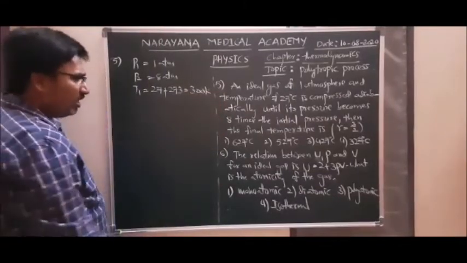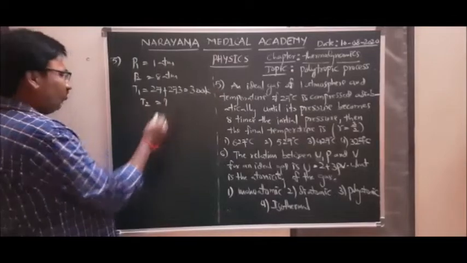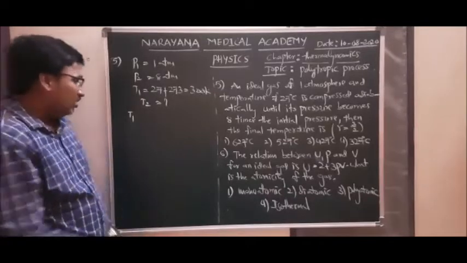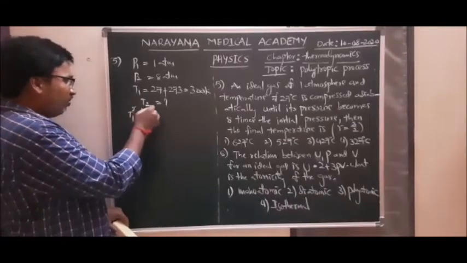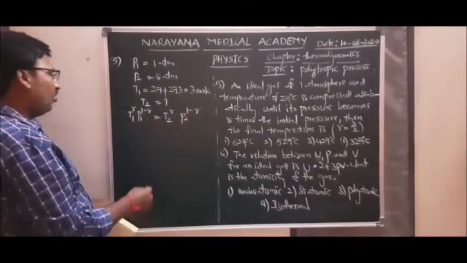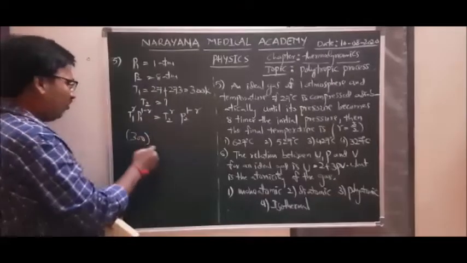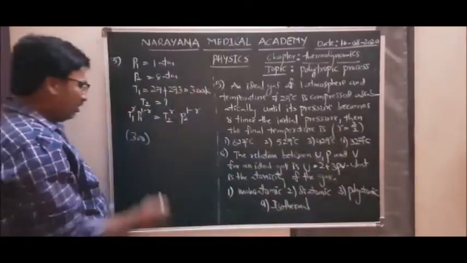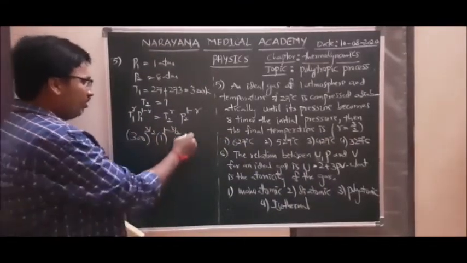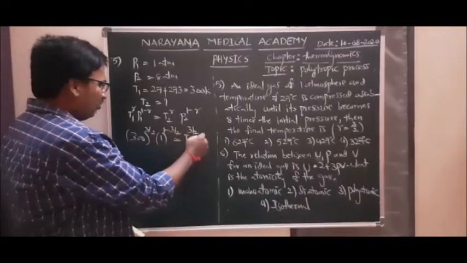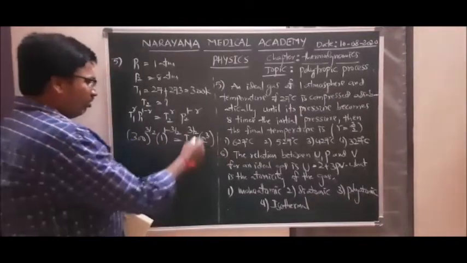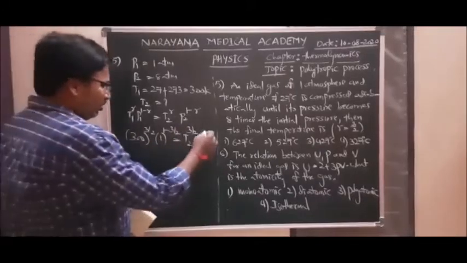Now what is asked? The final temperature is how much? So what is the relation between temperature and pressure in adiabatic process? That is T1^gamma P1^(1-gamma) = T2^gamma P2^(1-gamma). T1 is 300, whole power gamma, which is 3/2. P1 is 1, whole power 1 minus 3/2. T2 we don't have, whole power gamma, that is 3/2. P2 is given as 8 atmosphere, which can be written as (2^3), whole power 1 minus 3/2.